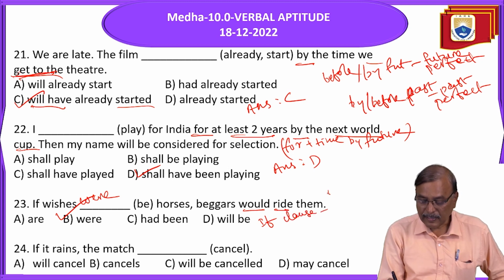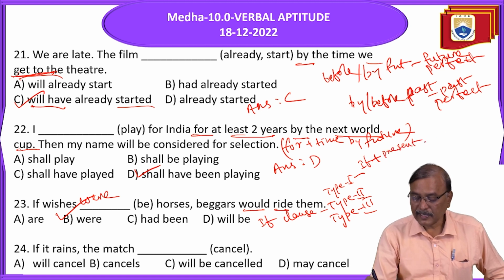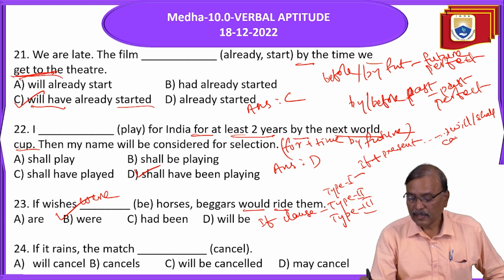Type 1, type 2, type 3. In type 1, one side, if plus present, and this side, the main clause, will or shall, can or may plus V1.